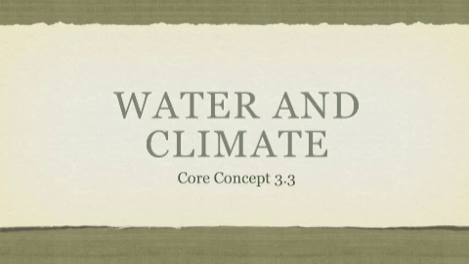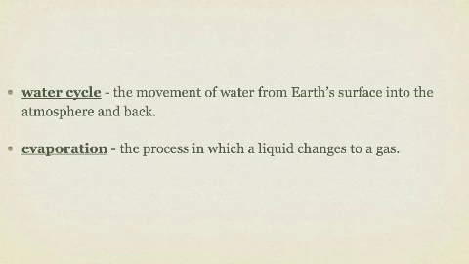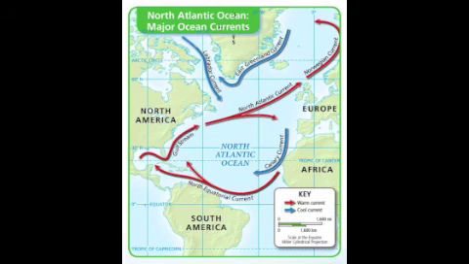Like plants and animals, people need fresh water to live. All fresh water comes from precipitation. Precipitation is water that falls from the sky in the form of rain, snow, sleet, or hail. Water also shapes climate. Oceans and other large bodies of water on Earth's surface help spread Earth's heat and shape climates. Global temperature differences and wind patterns create ocean currents, which act like large rivers within the oceans.